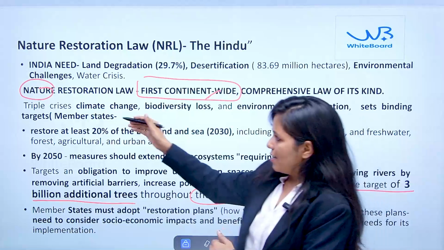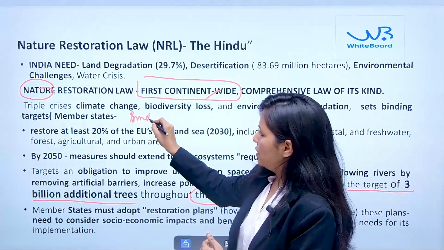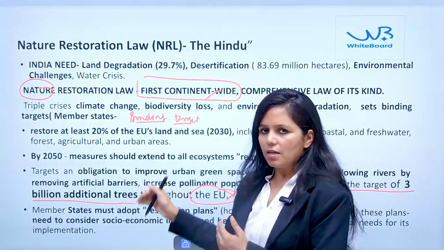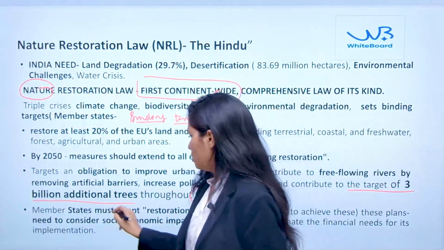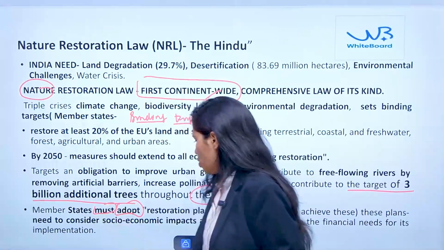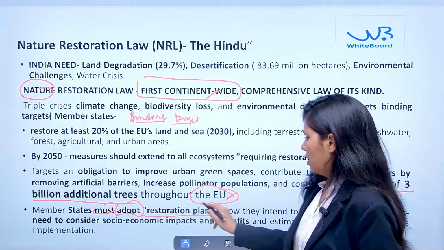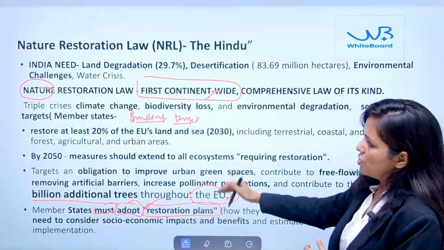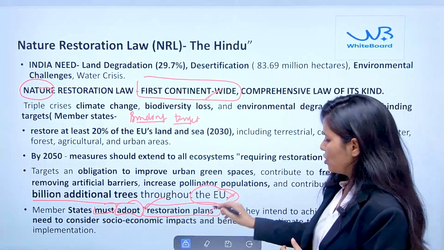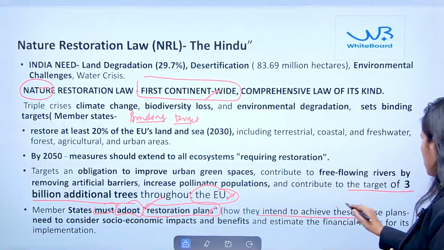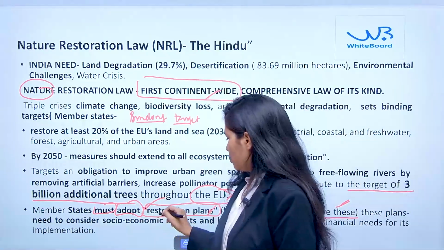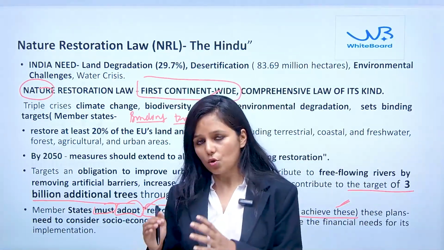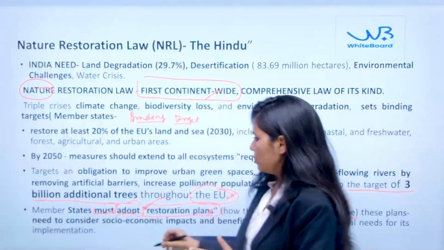Now, as this is a binding target, every member country or state must adopt a restoration plan. The meaning of this restoration plan is how they are going to achieve this target. So this restoration plan is related to achieving this target. And their restoration plan also includes the socio-economic cost of this particular restoration plan.